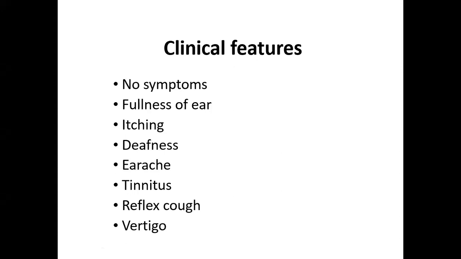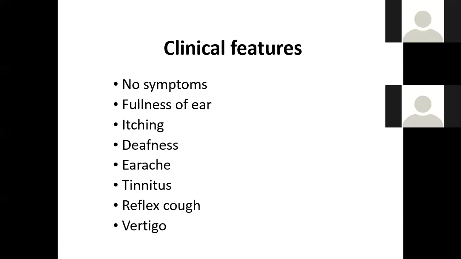If there is any defect in the internal ear, and when the nerves are involved, then it will give rise to the sensory neural deafness. So in this condition, the deafness will be the conductive type of the deafness. Earache, tinnitus. Whenever there is a deafness, there is tinnitus. Either the patient has got the conductive deafness or the patient has got the sensory neural deafness, it will give rise to the tinnitus. This is a very common presentation.